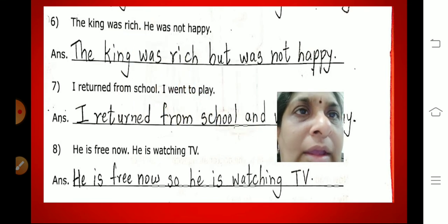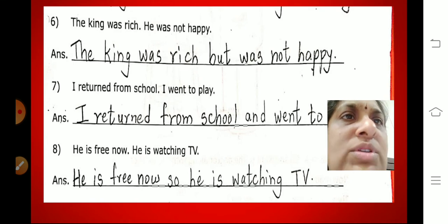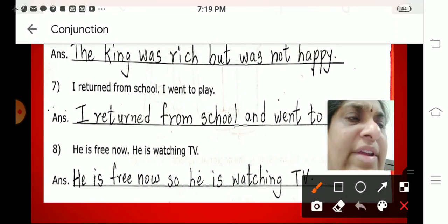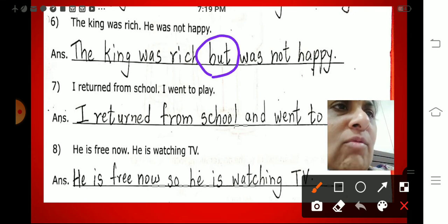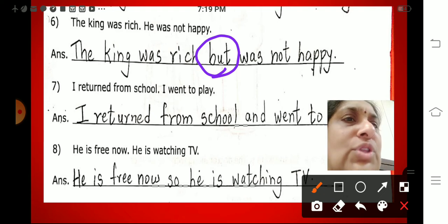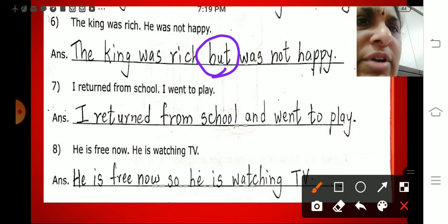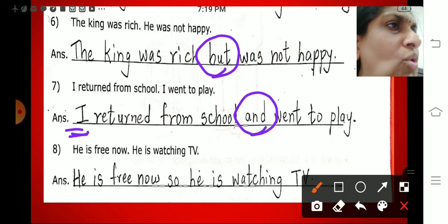Next. The king was rich. He was not happy. So what will be the answer? The king was rich, but he was not happy. I returned from school. I went to play. I returned from school and went to play. You did not write "I" again.